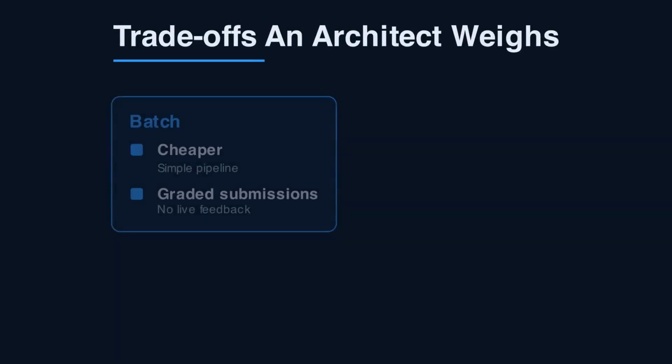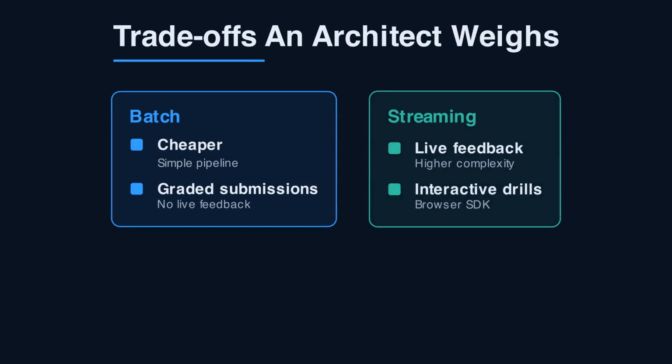Batch versus real-time is the key decision. Function-triggered batch is cheaper and simpler for graded submissions. Streaming from the browser gives live feedback but adds complexity. Scripted reference text yields reliable scores. Unscripted assessment exists but tolerates more error. Pricing is per audio hour, so cache and dedupe repeated attempts. Check current Azure docs before committing to limits.